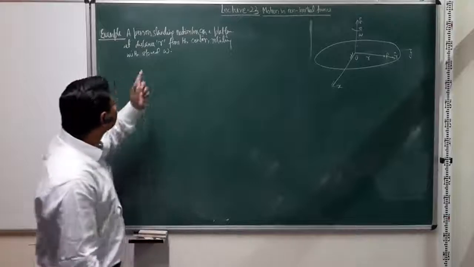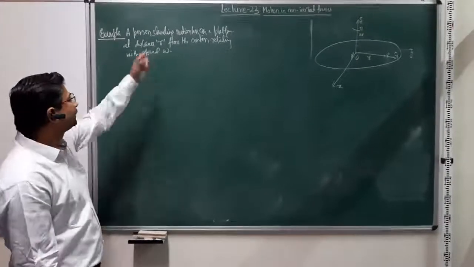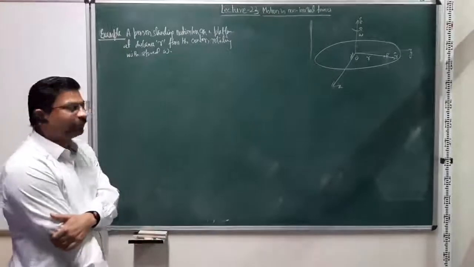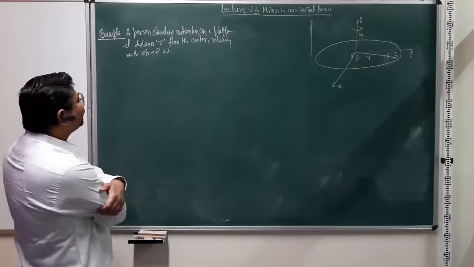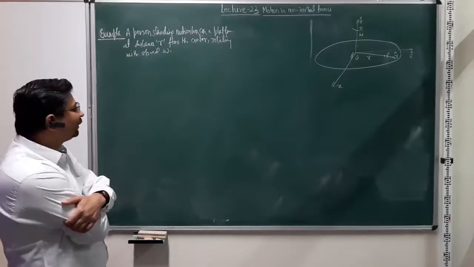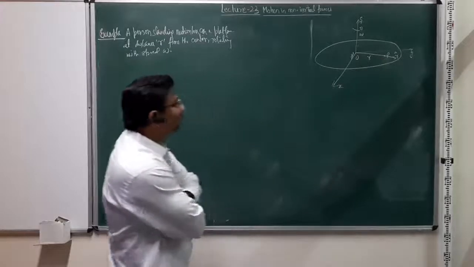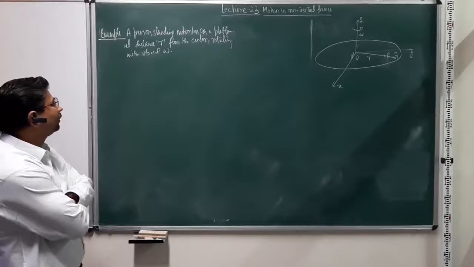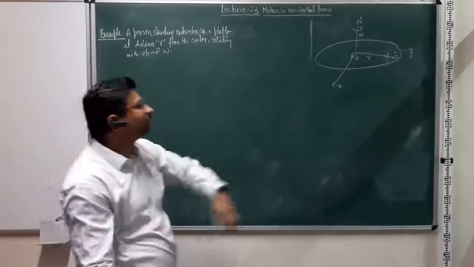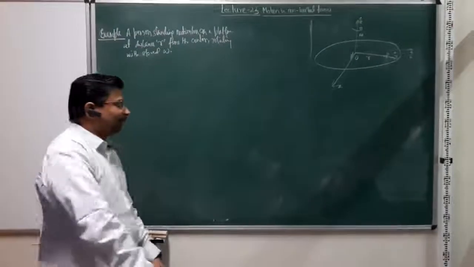Okay. So the example that I am considering is of a person or any system which is standing motionless. So there is no time evolution of the system in the rotating frame. So a person is standing motionless on a platform at a distance r. If this is the center of the platform, then the person is standing here at a distance r in the radial direction from the center, and the platform is rotating with angular speed omega, which is pointing in the z cap direction, right?